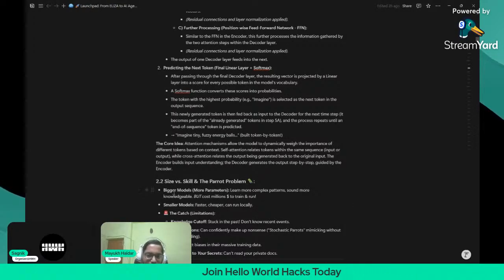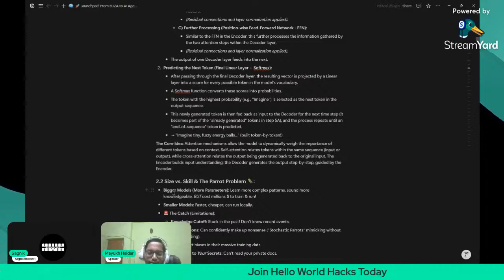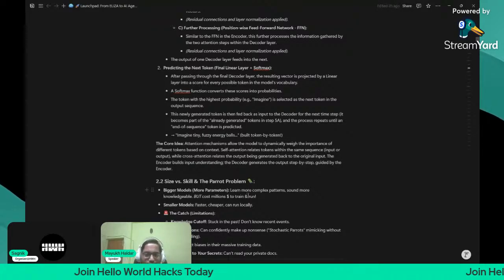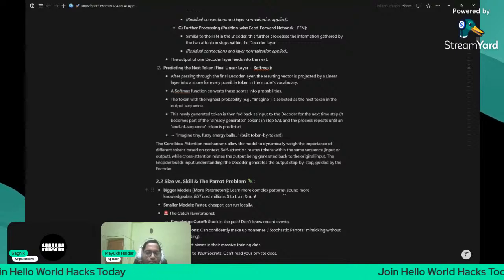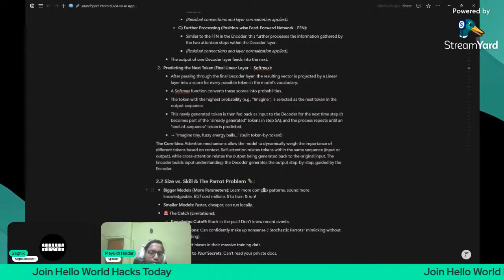You can just imagine, if it is a big model, if it has more parameters on which it was trained. Nowadays there are many models with parameters like 80 billion, 70 billion parameters. Maybe some models are trained on trillions of parameters. So the more the parameters, the better the model is. It learns more complex patterns and sounds more knowledgeable. But what is the limitation? It costs millions of dollars to train and run.